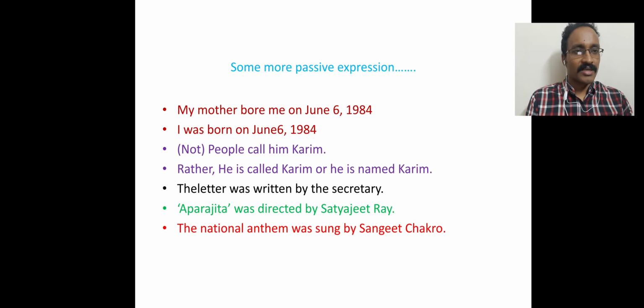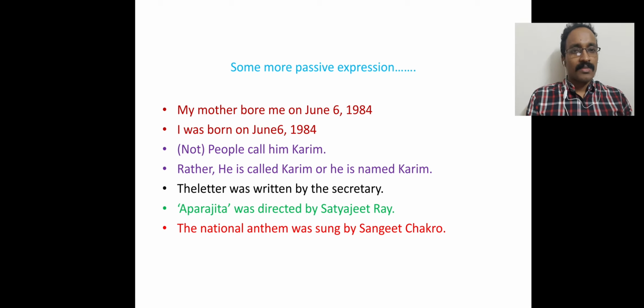That is an incorrect sentence, because when someone takes birth or when someone is born, we always use the passive form of a sentence. Therefore the first example is basically a wrong sentence. Rather, we will use the passive form: I was born on June 6, 1984.